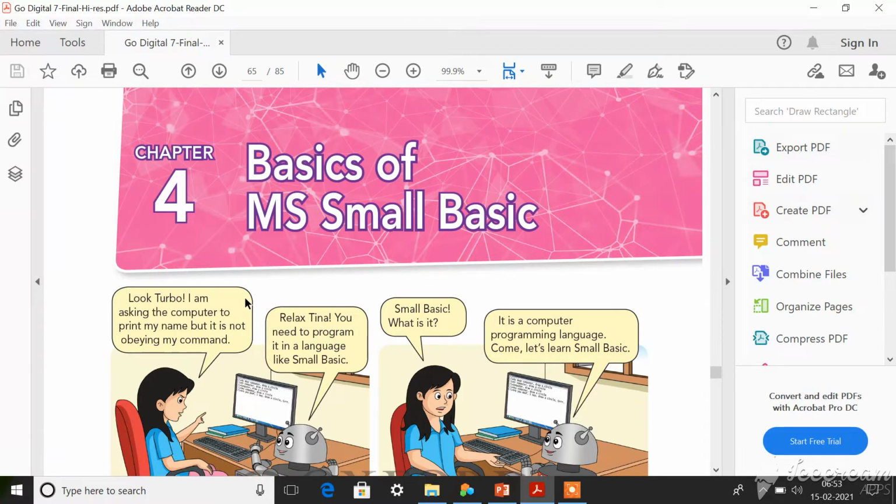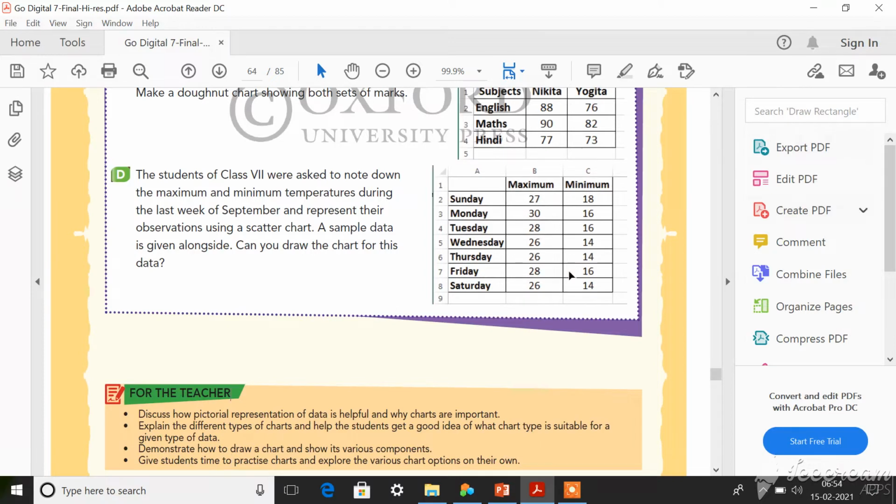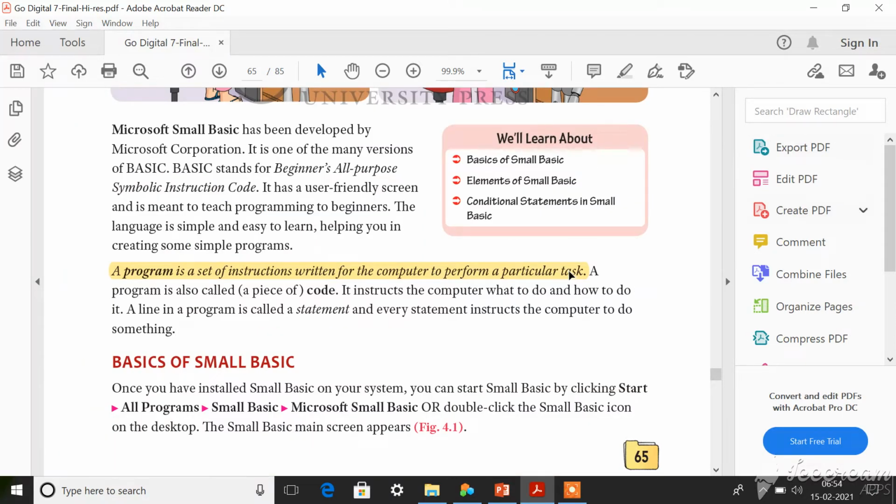That is a set of instruction. So you can take your pencil and you can underline this. A program is a set of instruction written for the computer to perform a particular task. Okay, underline this, dear children. So it is a set of instruction written for the computer to perform a particular task. That is a program. Now this MS Small Basic, Microsoft Small Basic, is a computer programming language, we call it.